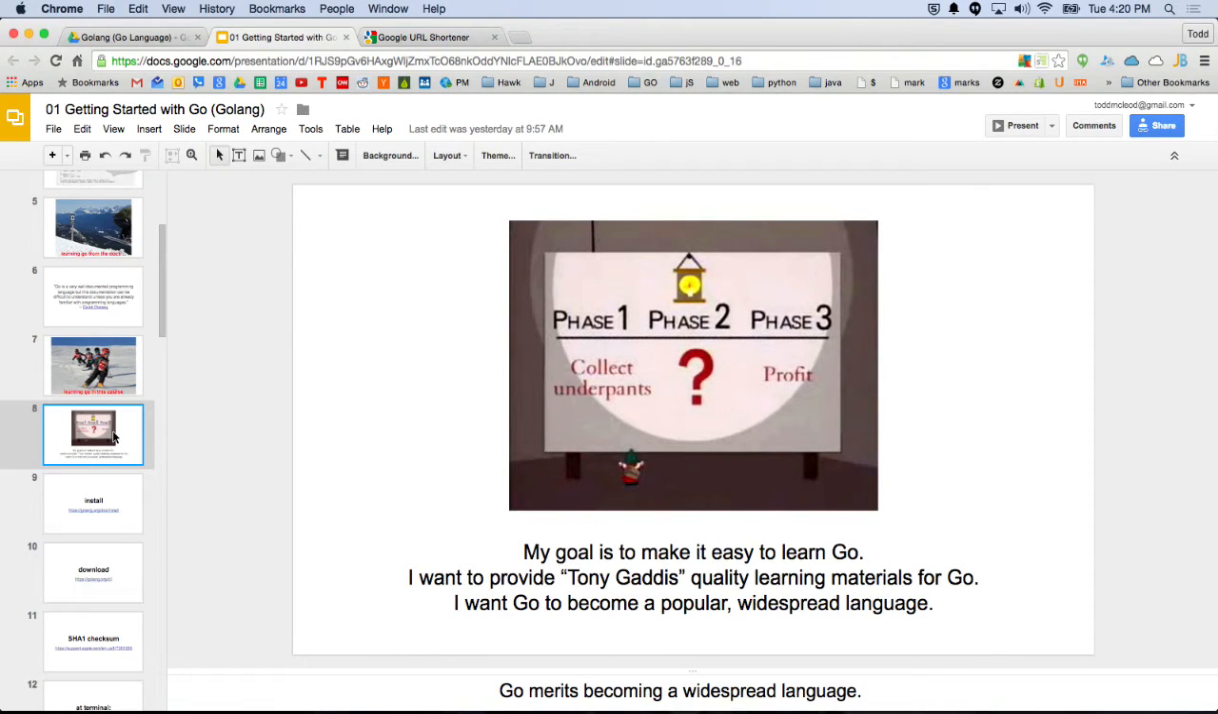So my goal, just coming back to this, is to make it easy to learn Go. I want to provide Tony Gaddis quality learning materials for Go. I want Go to become a popular, widespread language. And I think Go merits becoming a widespread language, and I've really seen the momentum build with it.